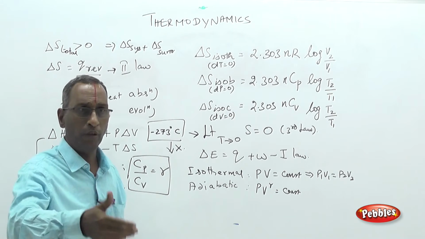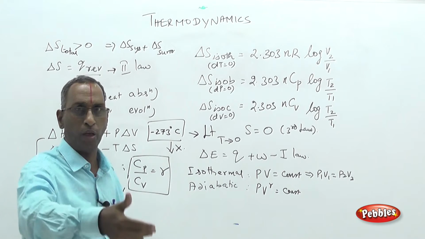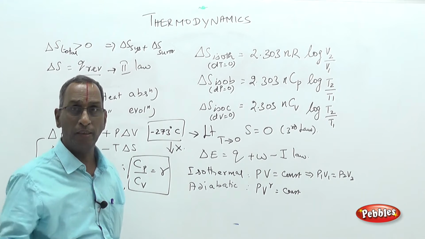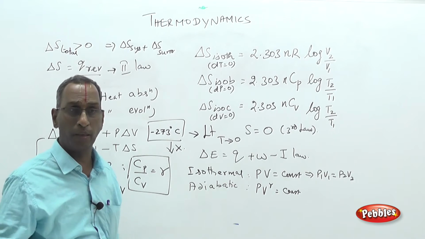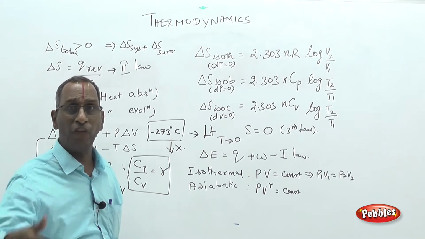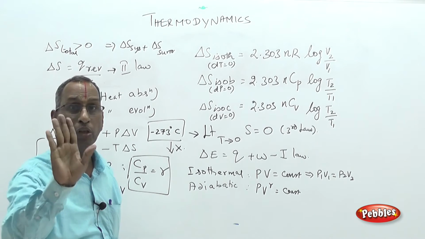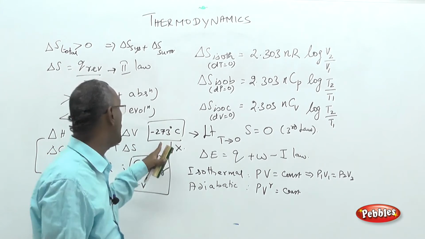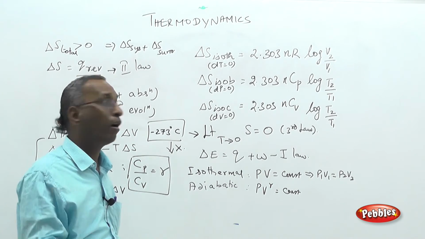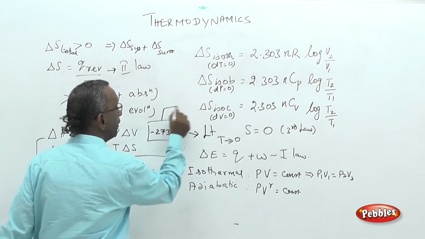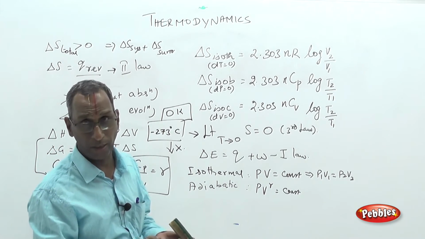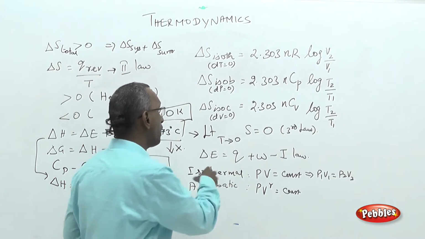When we cool water, its temperature goes on reducing from 20, 10, 0 like that. At 0 degree it converts to ice. Still we cool, ice at minus 10, minus 20, whatever be the case. So without decomposition, it is possible to create a temperature of only minus 273 degrees centigrade, or it is called 0 Kelvin. It is the lowest achievable temperature, this is called absolute temperature.